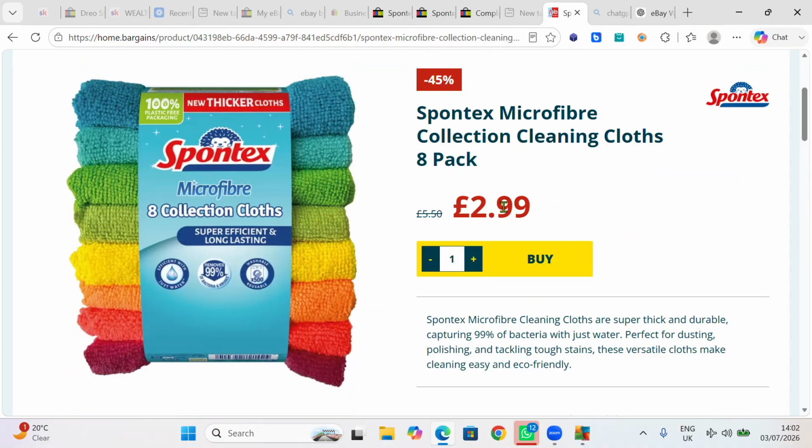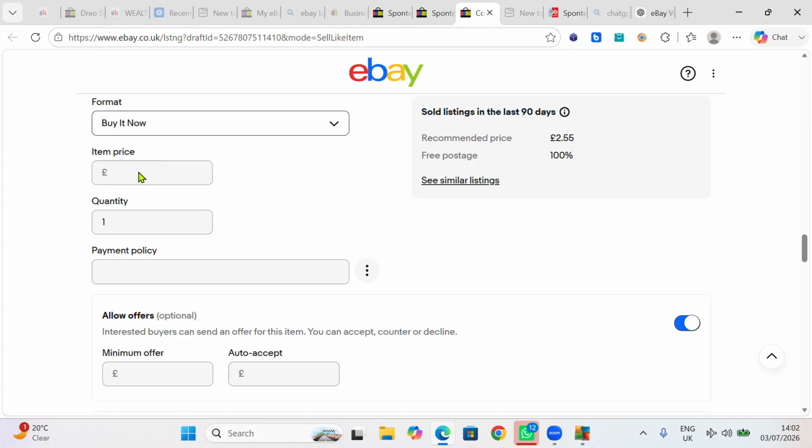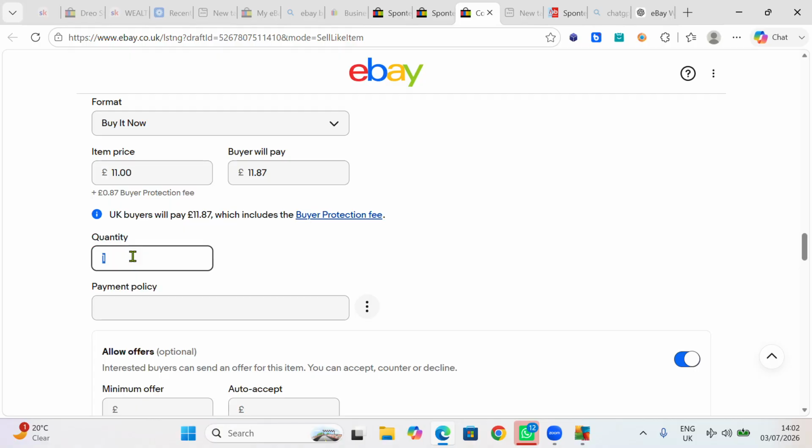How much profit do you want to make? £6.99. Let's say 7, 8, 9, 10, 11. I'm going to put £11. Yeah, that is £11. How many do you want to put that you're selling? We put 3.